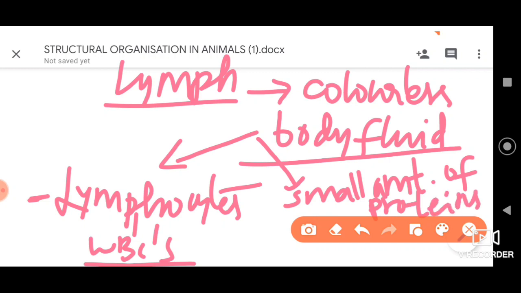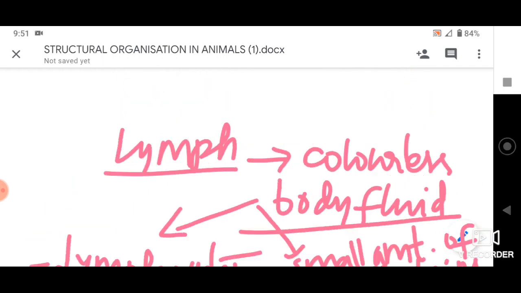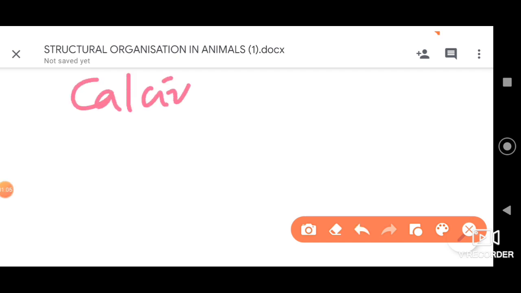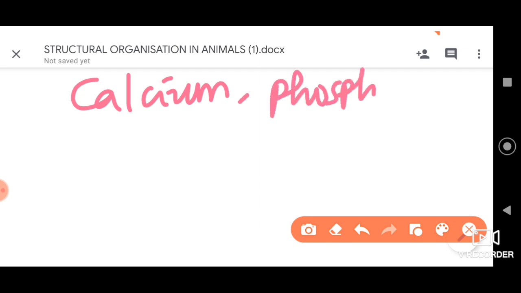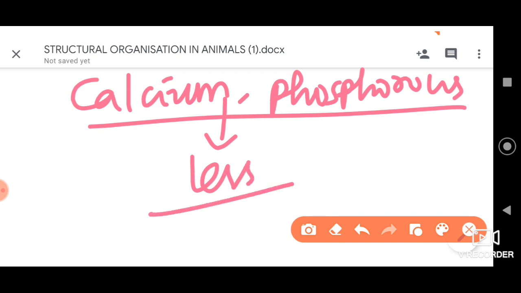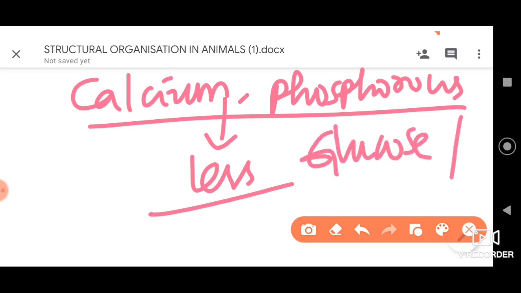Other than that, lymph has calcium as well as phosphorus, other than the proteins, which are very much less when compared to blood. Calcium and phosphorus are also present, but not as much as in blood. It is also very less. Then further, glucose is present in very high quantities in the lymph, dear students.